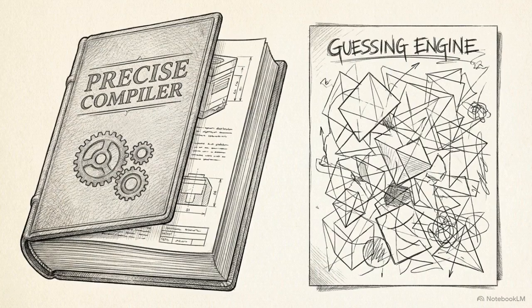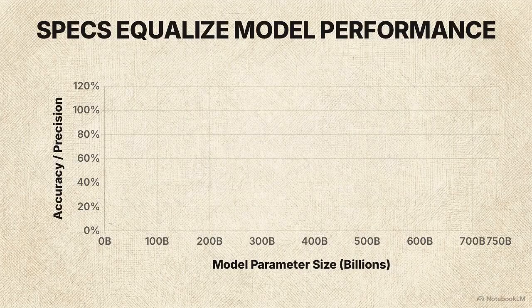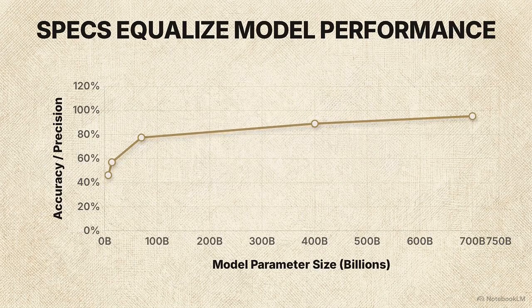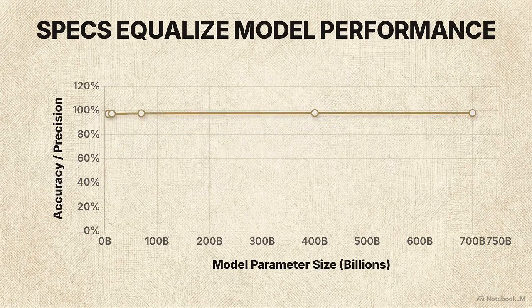If the LLM is a precise compiler, then our current methods for ranking AI models are measuring the wrong capability. Standard industry benchmarks measure a model's ability to guess under uncertainty. This graph shows why massive models dominate. They are better at gap filling when the input is incomplete. But when we test for execution fidelity, the ability to follow a locked, complete specification, the ranking changes.